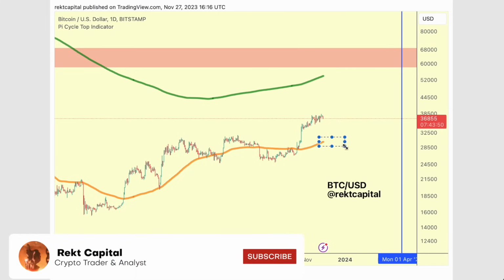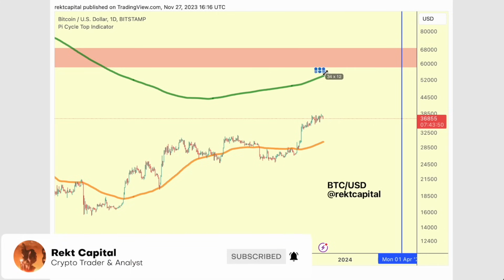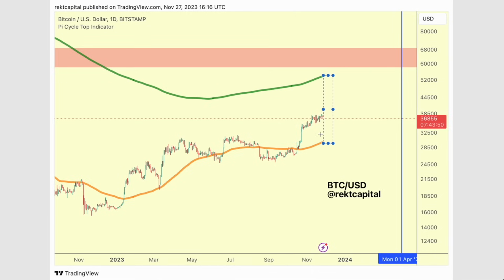30k is where this moving average is representing price, and 53k is where this moving average is representing price. And of course, for a crossover, we have to have these moving averages get much closer to each other. So they have to narrow over time. This will occur as price goes towards the upside in the bull market. We'll see this narrowing occur, but we're still a ways away from a bull market peak.